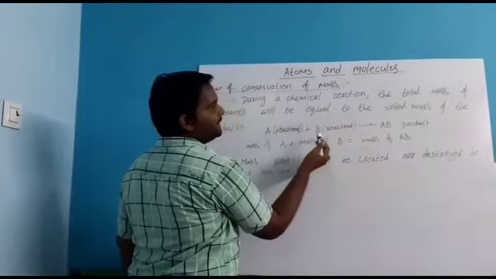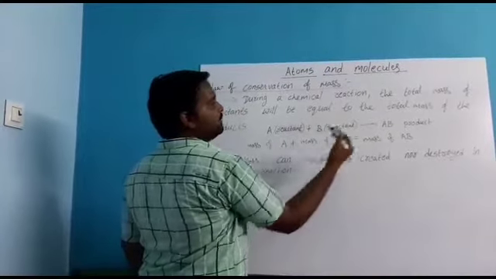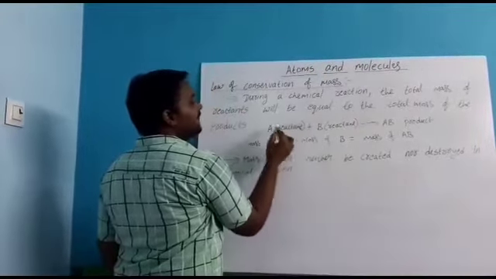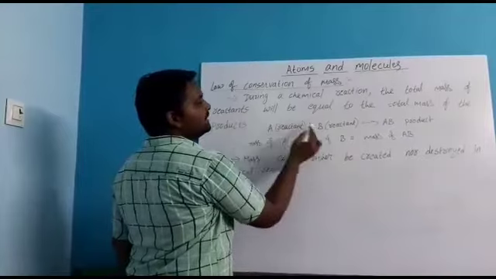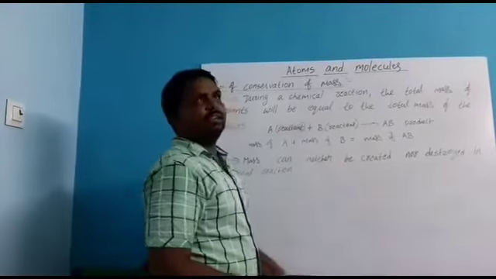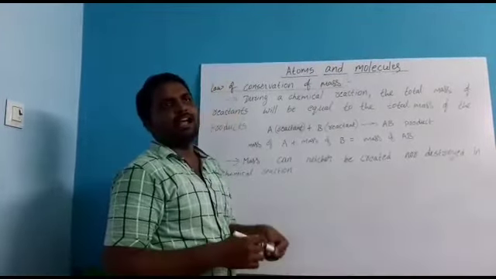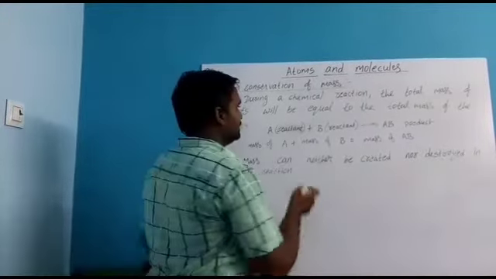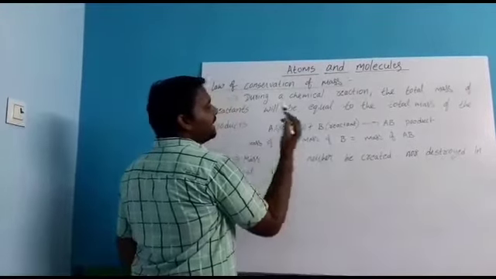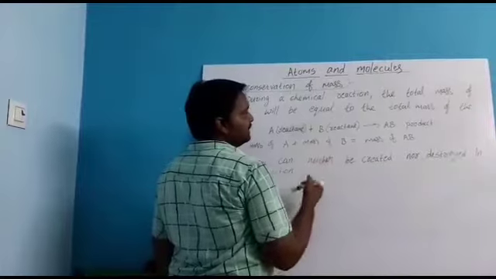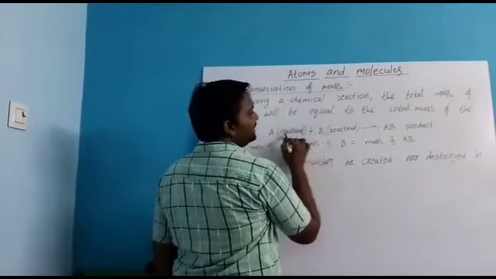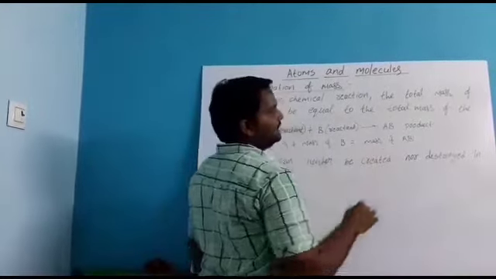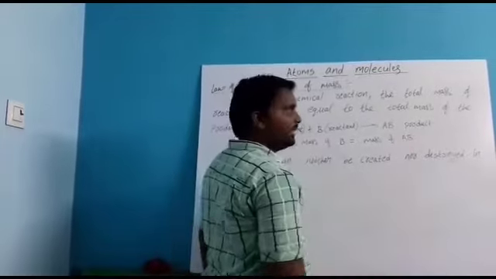Before the arrow mark, it was presented, that means before the reaction, these are A and B. So this A and B we can call reactants because these happen before the reaction. So A is one reactant and B is another reactant. When these two are combined together, they form AB. This AB is called the product.